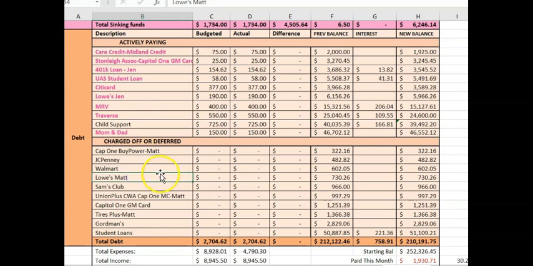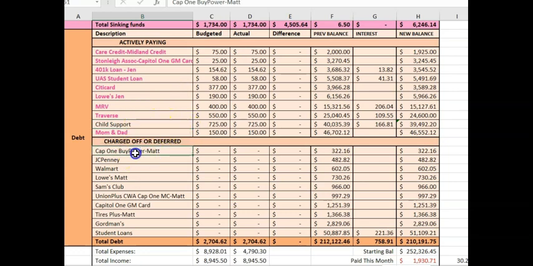This is due to the fact that we have decided that this is how we want to do this. Matt felt really strongly that we focus on getting things paid off that are in my name. And so we're doing that first. And child support is something we don't have any choice about. That comes out of his check automatically.